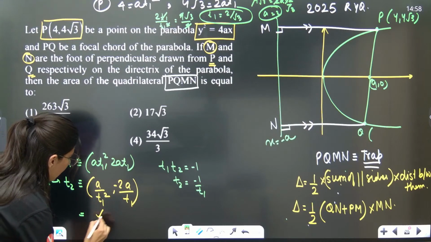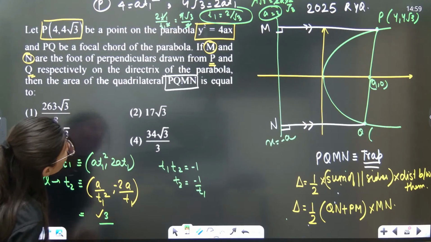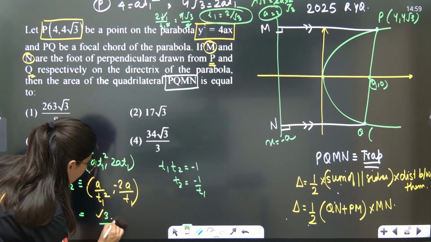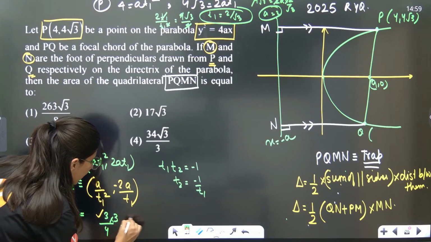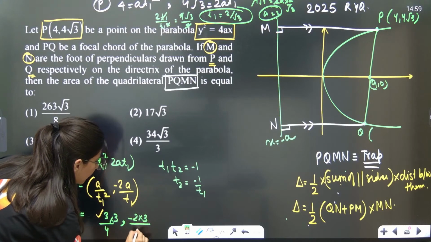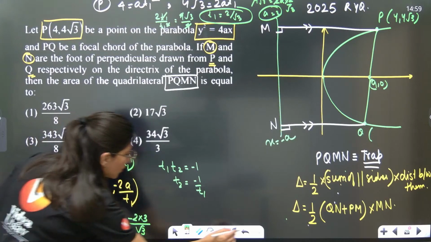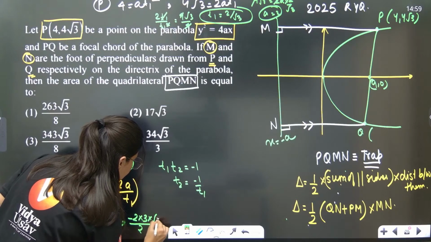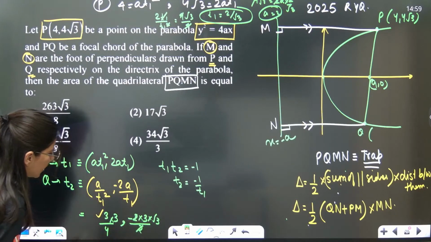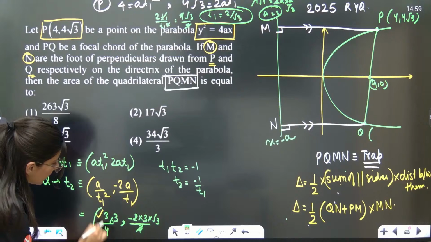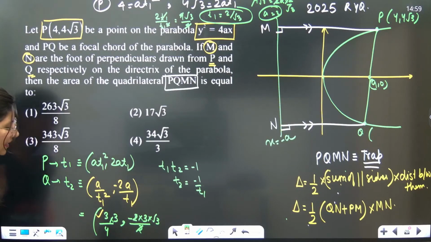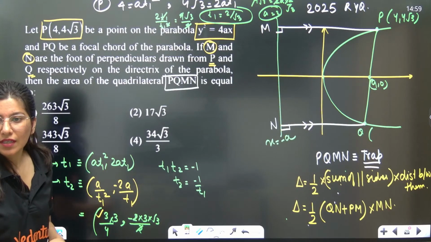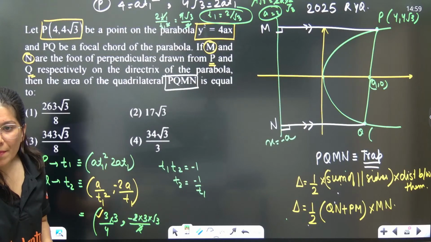Let's put the value: 9 by 4, comma, minus 3√3.